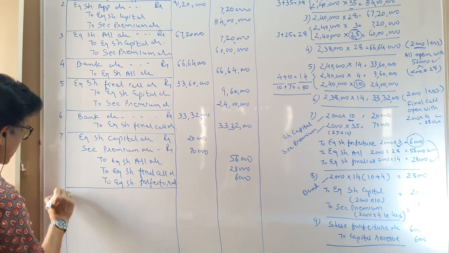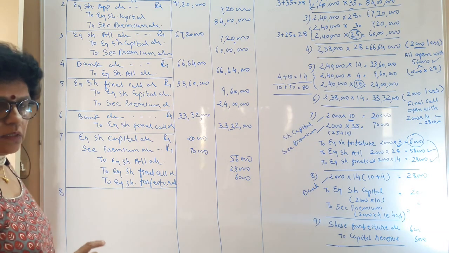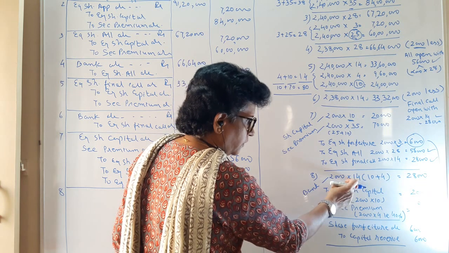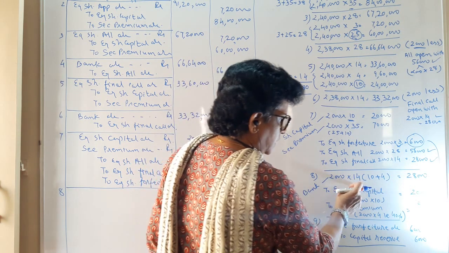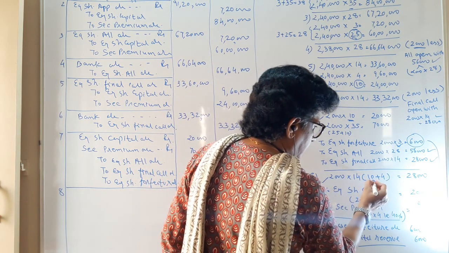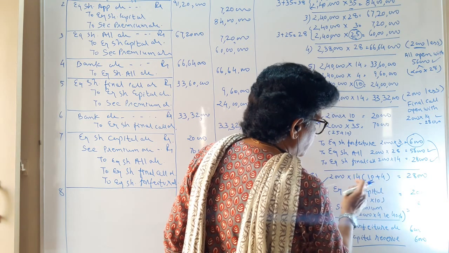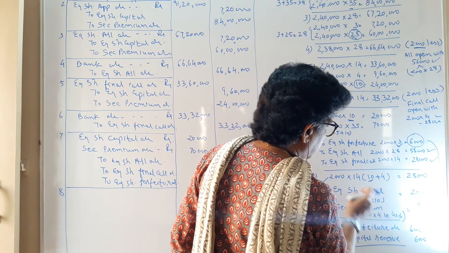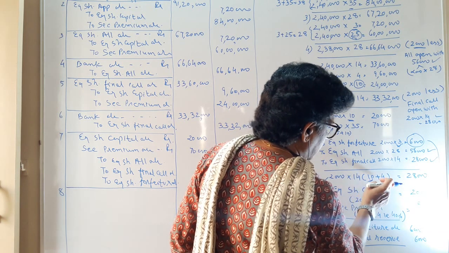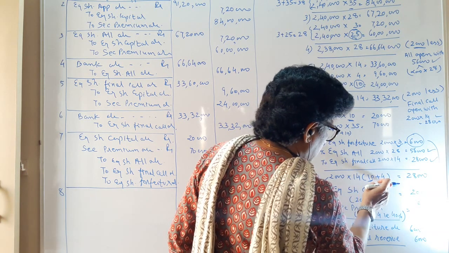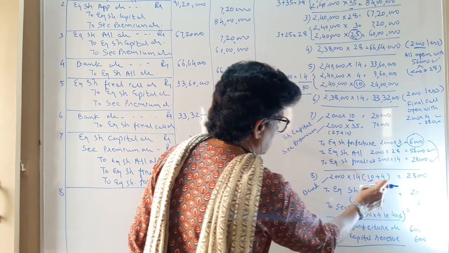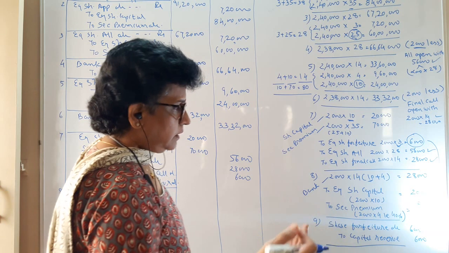After this, we are going to reissue the shares. We are reissuing the shares at 14 rupees. How does the 14 rupee become? 10 rupee towards our share capital and 40% is the premium. 10 rupee 40% means 4 rupee. So 10 plus 4, 14 rupee you are receiving from the new shareholder.